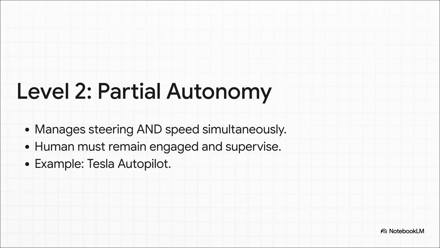Level 2 is probably what most people are familiar with. Think of systems like Tesla's autopilot. Now the car can handle steering and speed at the same time. But, and this is the big catch, you cannot check out. You have to stay engaged, hands on the wheel, ready to take over in a split second.